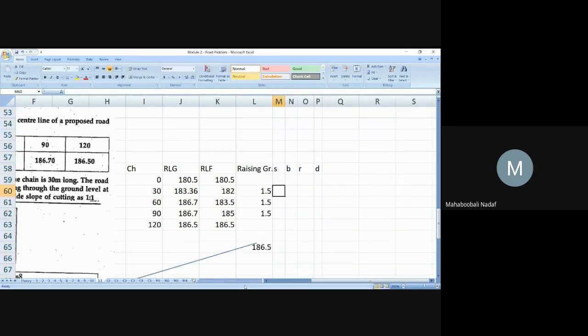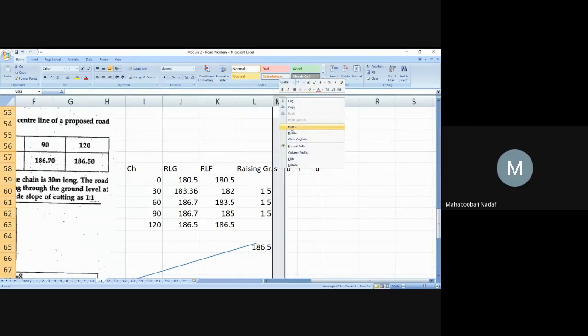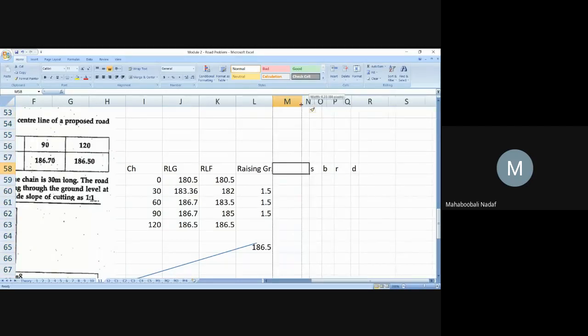What is the S in the question? 1, sir. They should give, it is filling, because cutting means we are not getting any negative. Ranganath says depth is coming negative, RLF minus RLG.